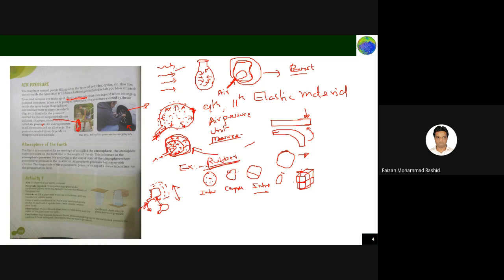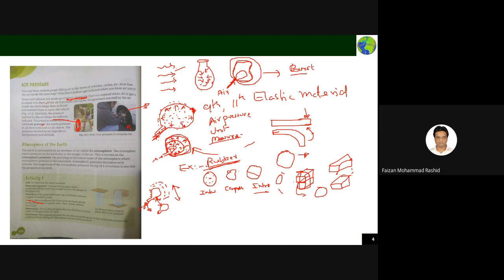Now you come home and remove it from both the biscuit packets. When you remove the rubber band, again it becomes smaller in size. So these are all examples of rubber, an elastic material.